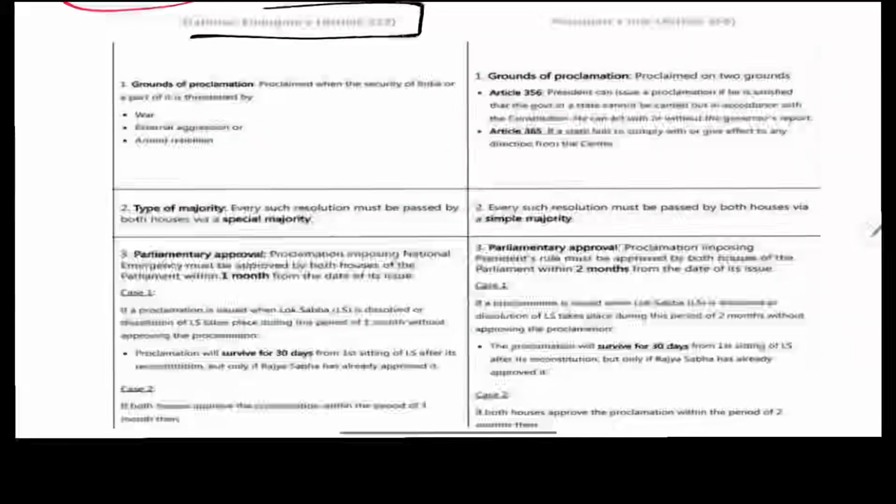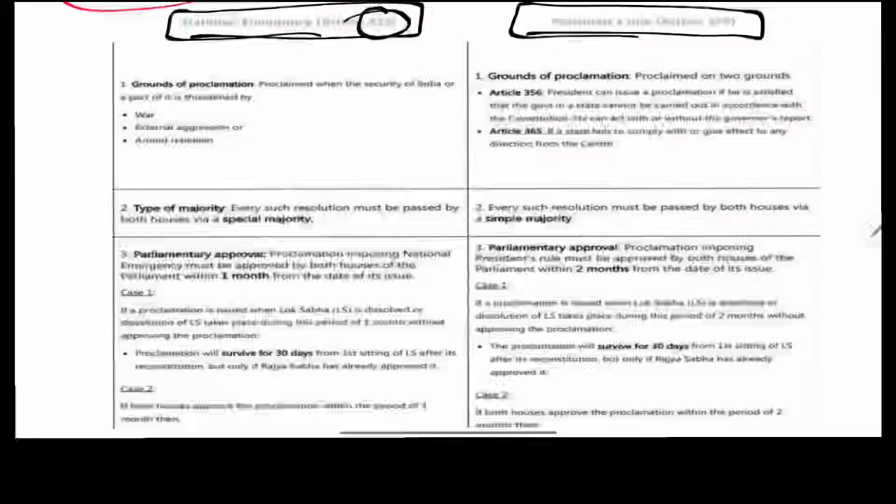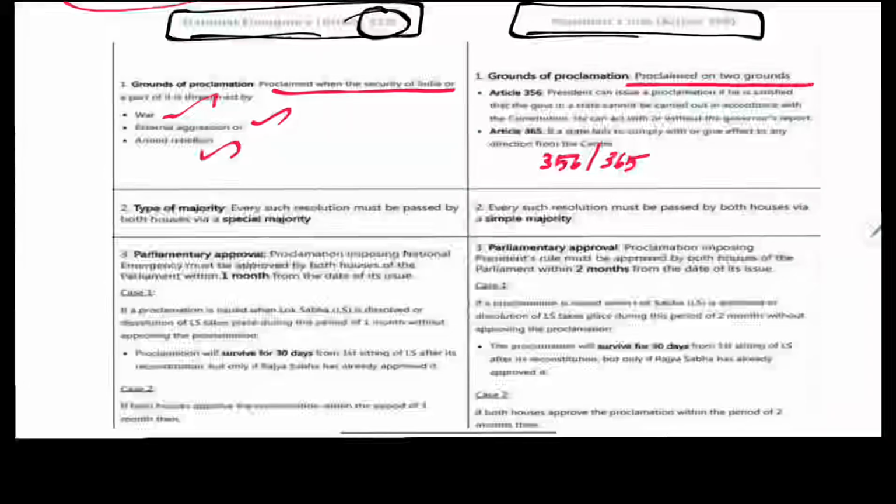What is the national emergency? Article 352, and then President's rule is Article 356. The national emergency proclamation is proclaimed on the grounds of war, external aggression or armed rebellion. That is Article 352, and Article 365 is also a ground of proclamation. We will be having it proclaimed on two grounds.